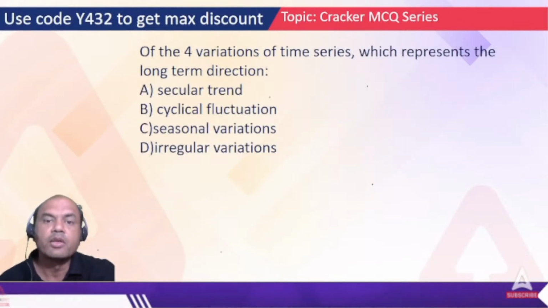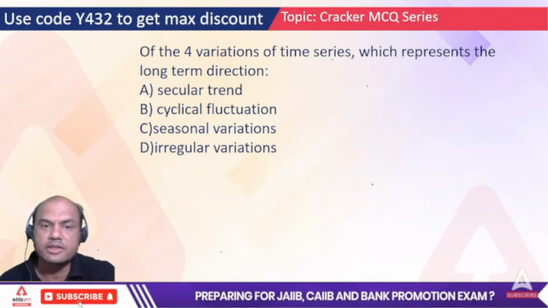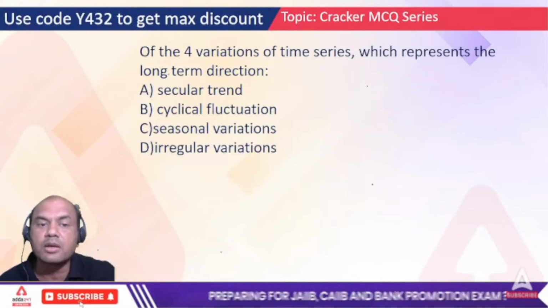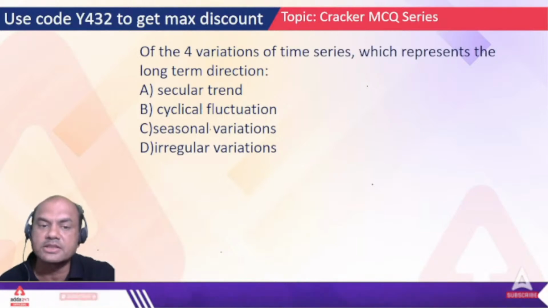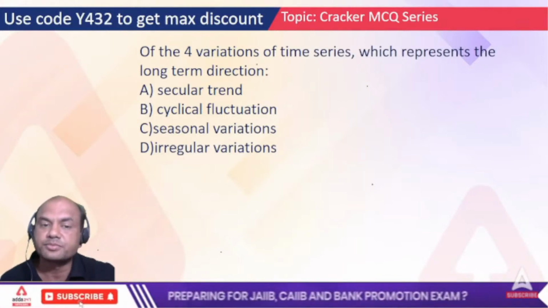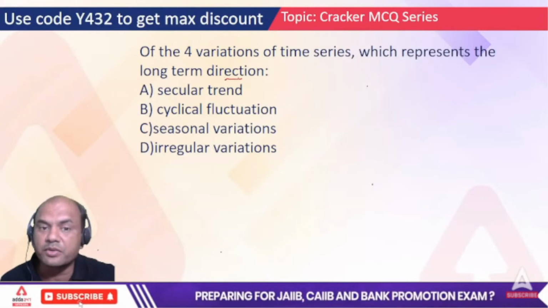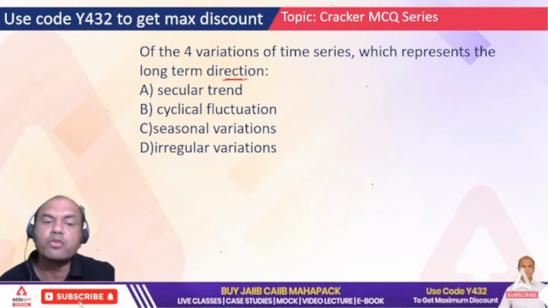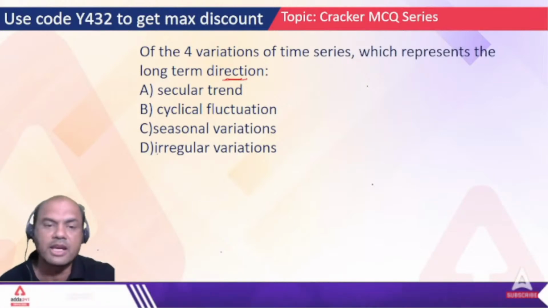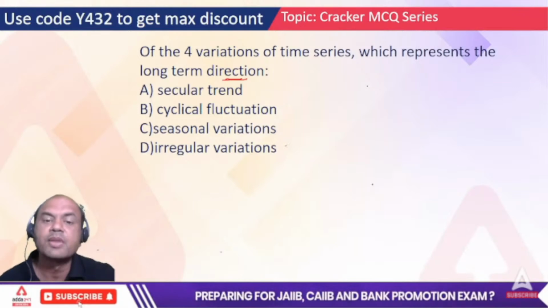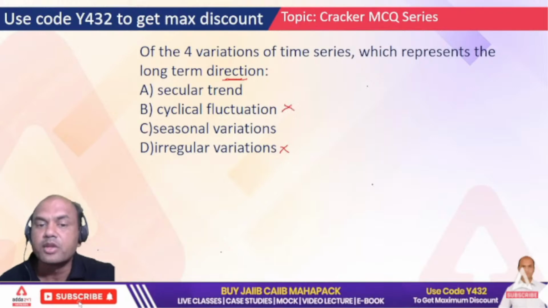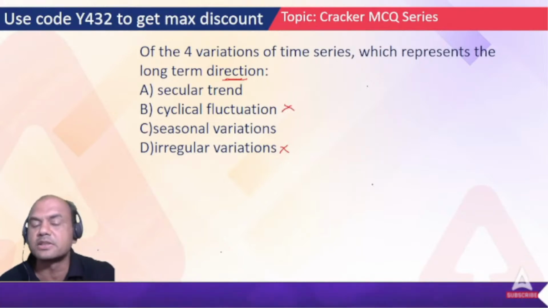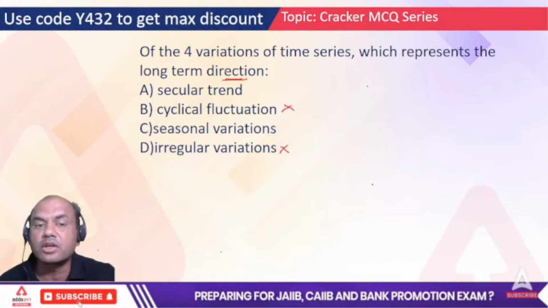Of the four variations of time series, which represents the long term direction? So which gives you the long term direction? Secular, cyclical, seasonal, and irregular. It should give you the direction. Many of you will feel the answer is seasonal also, because this also requires long term. Irregular is out, you can't predict the time. And cyclical is out because it's within 1 year. So many of us feel that it is seasonal, but seasonal does not give direction.